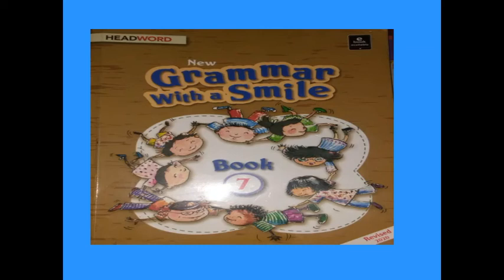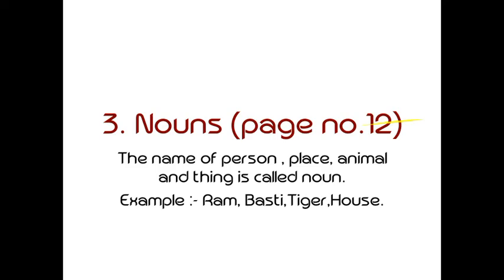So take out your grammar book and today we are going to study about nouns, that is page number 12. The name of person, place, animal, thing is called noun. Example: Ram, Basti, Tiger, House.